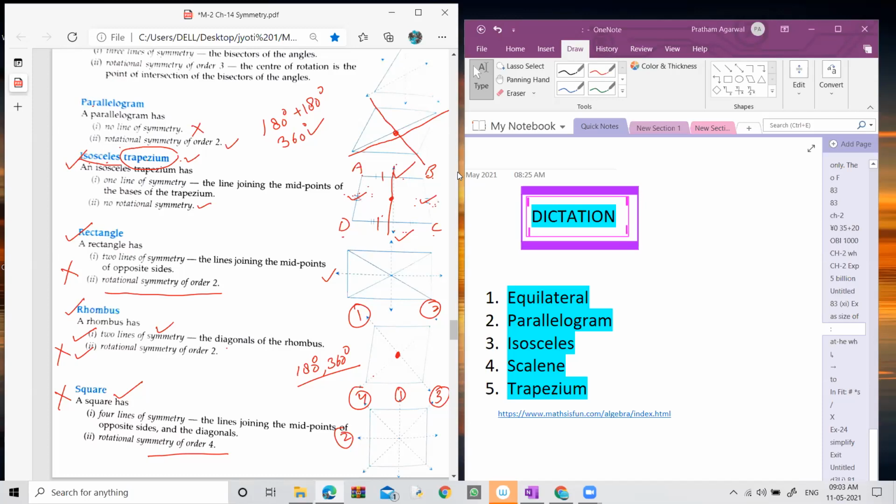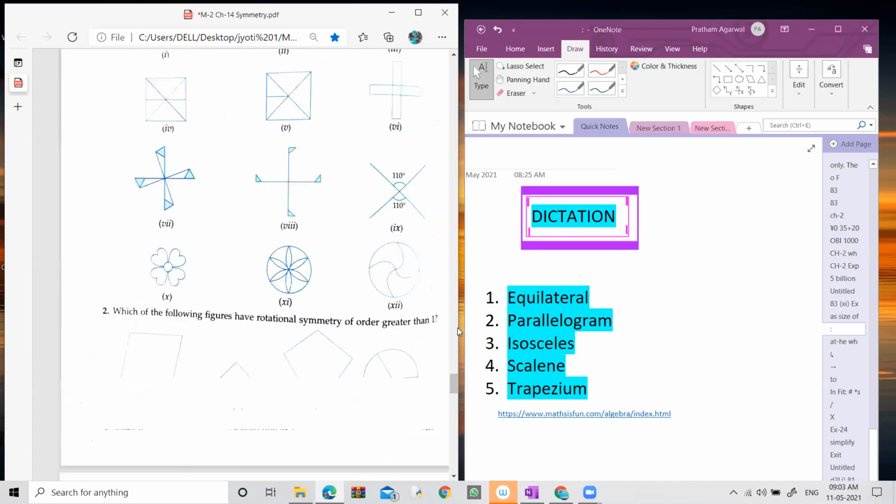These two sides are non-parallel. If you rotate it by any angle, it doesn't look like it did before, as it is in the starting position. That's why this figure does not have rotational symmetry. So this is the answer to our question. The question was a quadrilateral with line of symmetry. Yes, it has a line of symmetry, but not rotational symmetry. So our answer is isosceles trapezium.